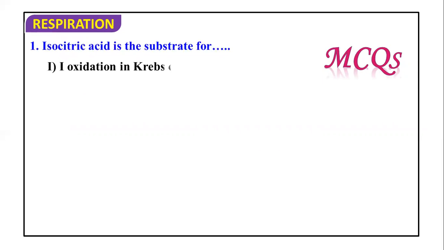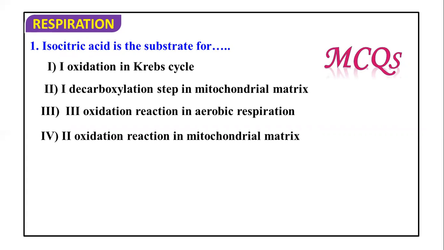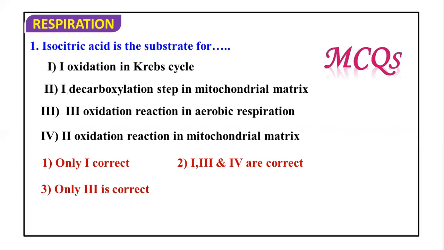Now we have to understand some of the questions. Isocitric acid is the substrate for the first oxidation of the Krebs cycle, first decarboxylation step in the mitochondrial matrix, third oxidation step in aerobic respiration, and second oxidation reaction in the mitochondrial matrix. Now we have to select the option among these four. Isocitric acid is the isomer of citric acid.